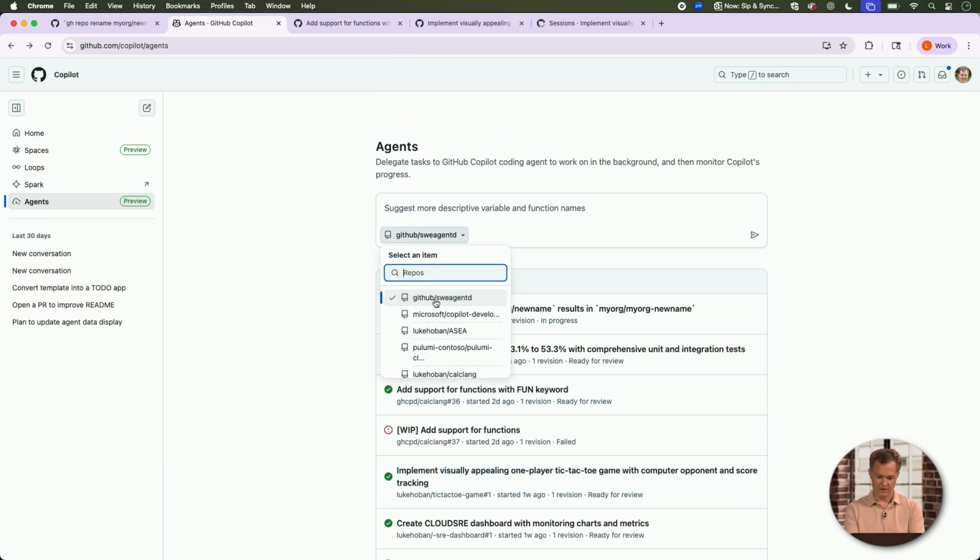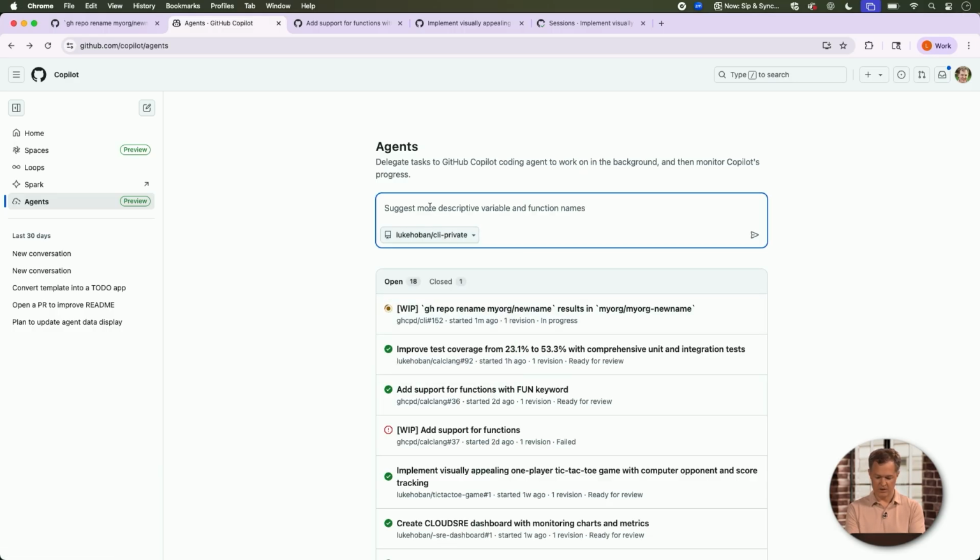So, for example, I could come over into a similar repository. This is a copy of that. And I could say, improve the README. I don't have time to go look at it carefully, but I just want its ideas about what it could do to improve the README, and it'll go off and work on that now. And I can come back and check on that later, and it'll open up a PR for me. And I don't have an issue for this already. Right. I'm just having a conversation, and I know we should be improving our README in this case. And you just write it in natural language, and it goes off, creates the issue, and works on it.